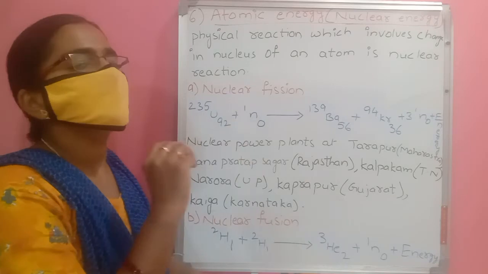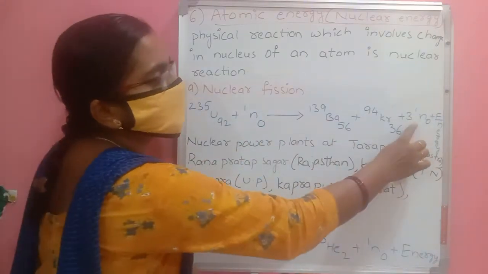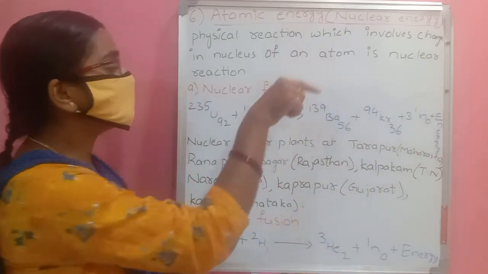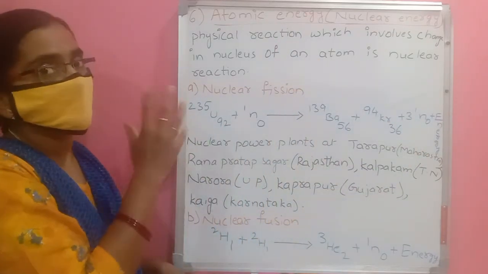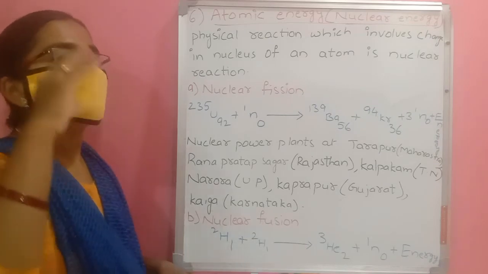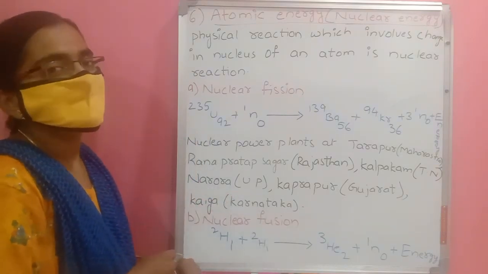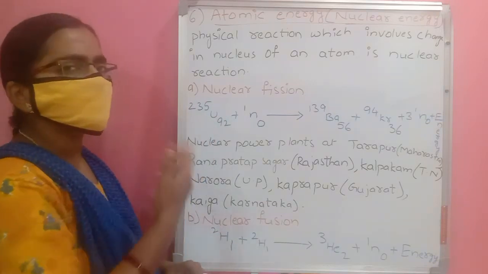That energy we can convert into electricity and use. These three neutrons produced again react with three uraniums, and again each produces three neutrons. This is a continuous reaction, so continuously it happens.